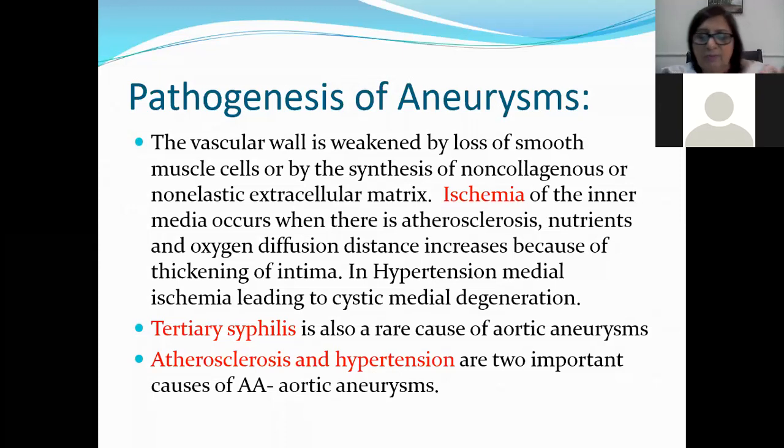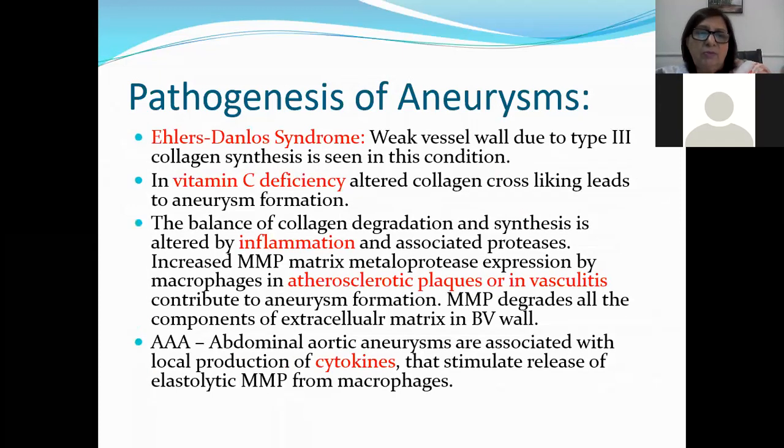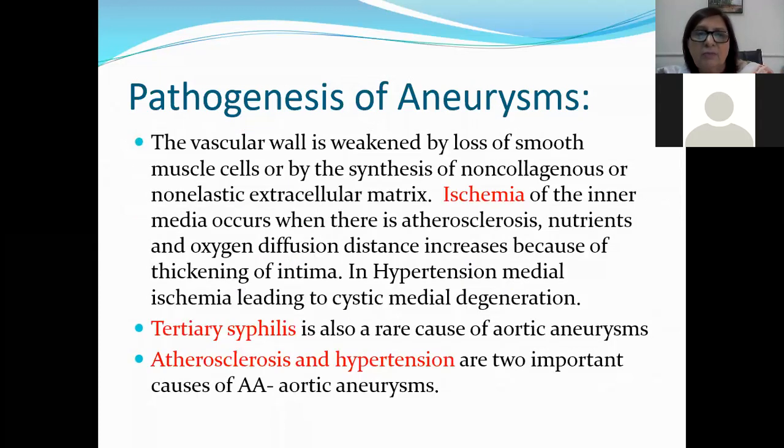So, number one, I have told you there is going to be production of metalloproteinases from the macrophages, which can lead to degradation of the extracellular matrix in the blood vessel wall. And similarly, cytokines that stimulate the release of MMP from macrophages occur in the abdominal aortic aneurysm. And because the vascular wall is weakened by loss of smooth muscle cells or by the synthesis of non-collagenous or non-elastic extracellular matrix, this leads to weakening of the vascular wall.